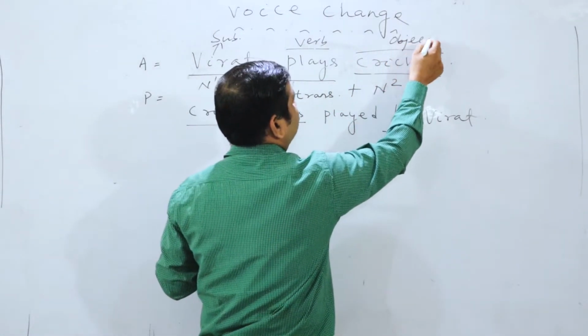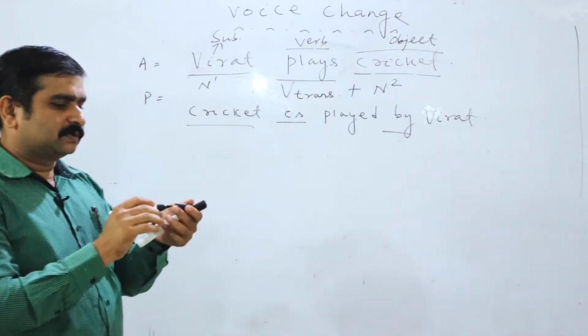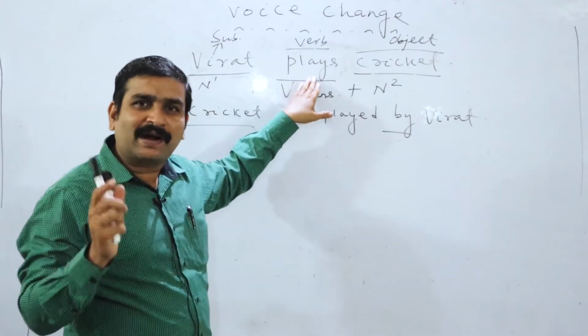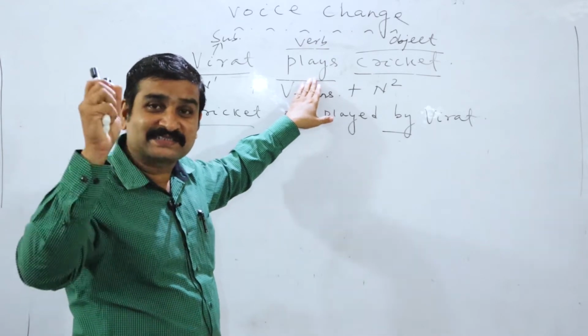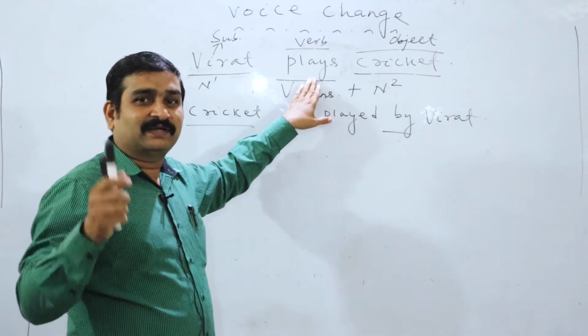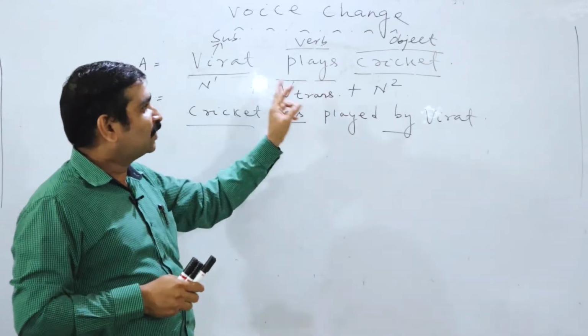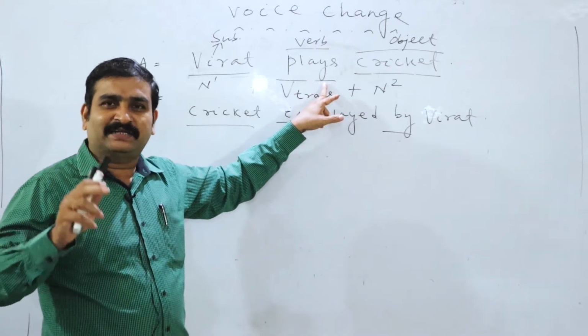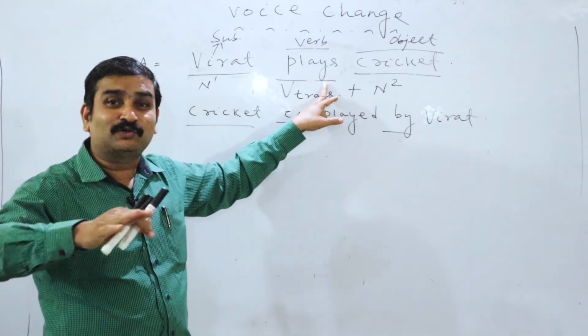This is the object. How do you know this is the object? Because when you ask the question, Virat plays what? Virat plays cricket. That is known as a transitive verb. That is the most important thing. Why? Because all of you know, if the verb is not transitive, the sentence cannot be converted into passive voice.